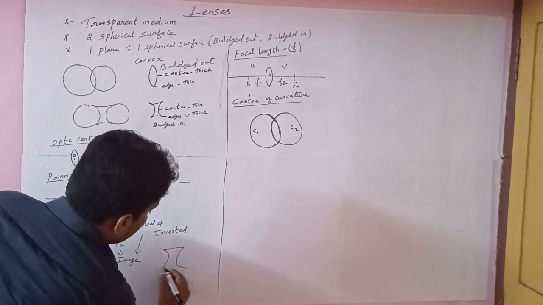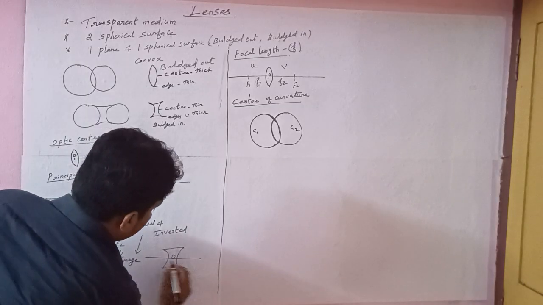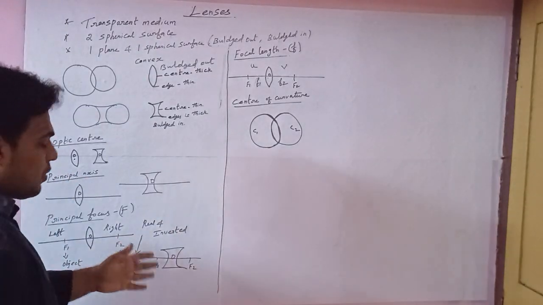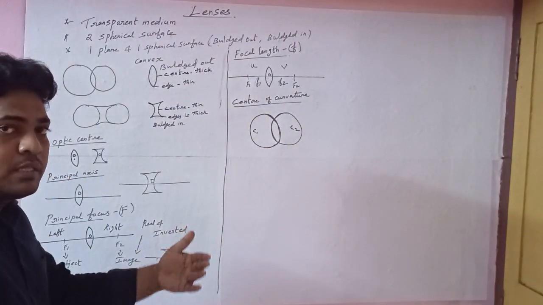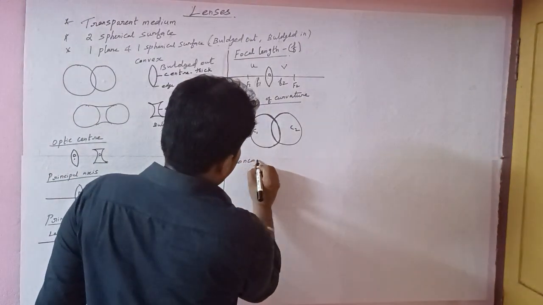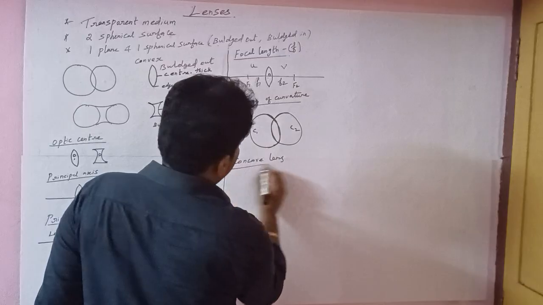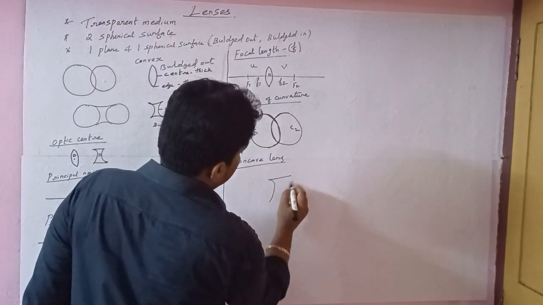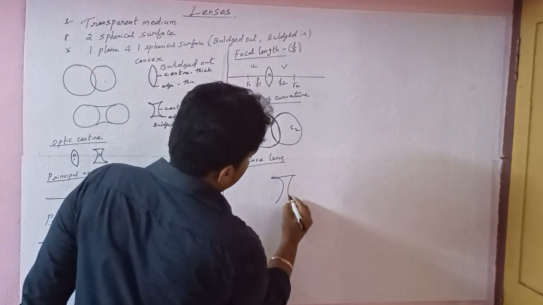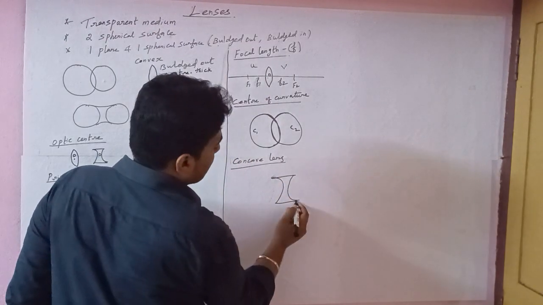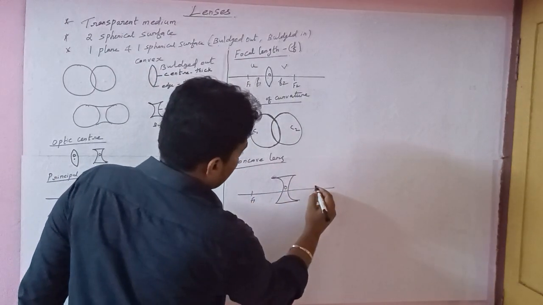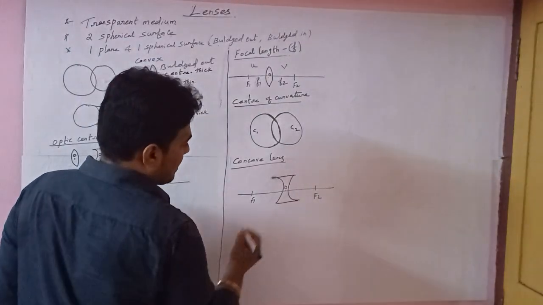O is the optic center, this is the principal axis, F1 is the object and F2 is the image. In the concave lens, the object and the image are both on the same side. The two spherical surfaces are separated by a distance to make the concave lens.